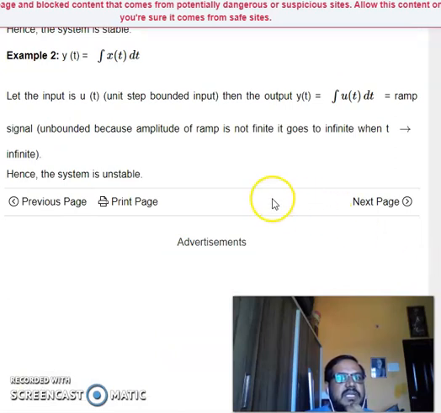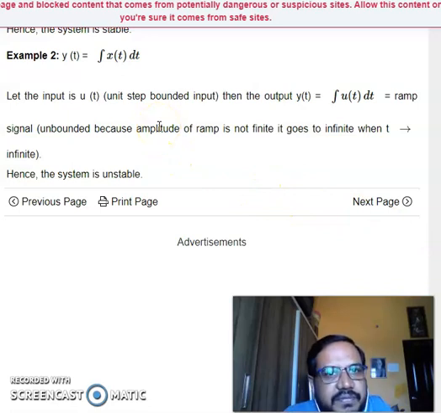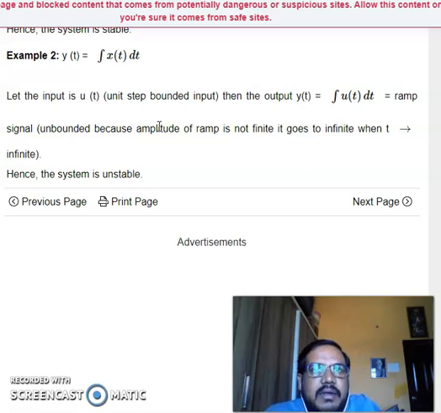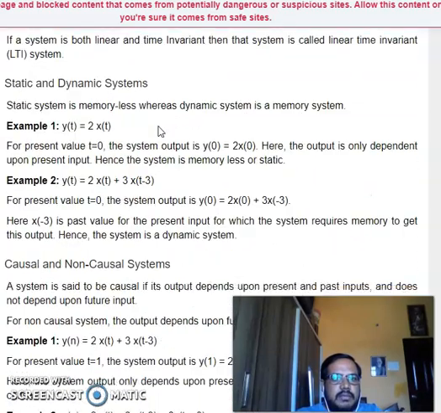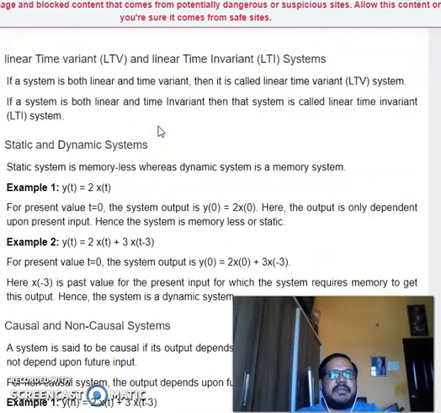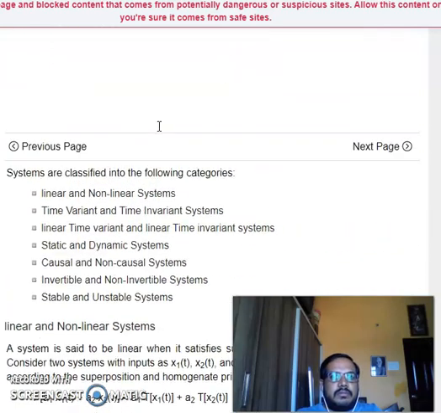So here we complete the classification of systems, where we have seen whether the system is linear or non-linear, time variant or time invariant, then causal or non-causal, stable or unstable, and we have also seen static and dynamic systems.